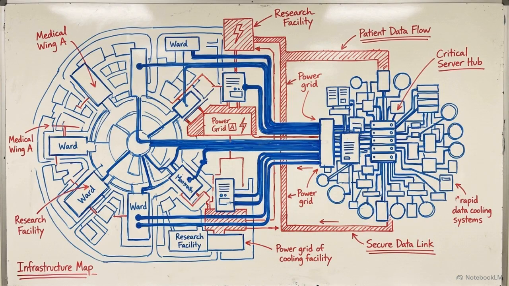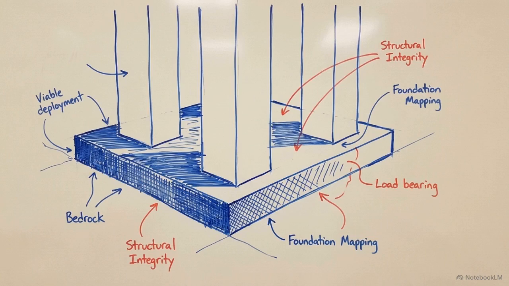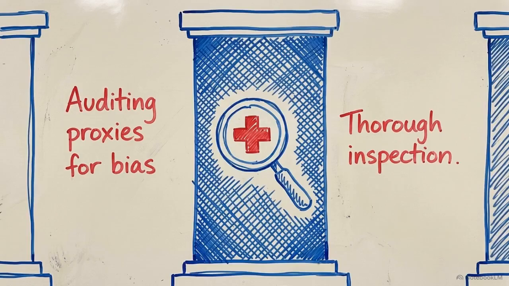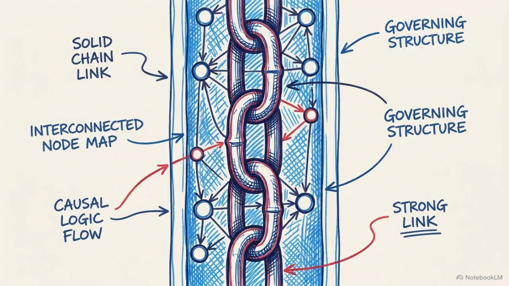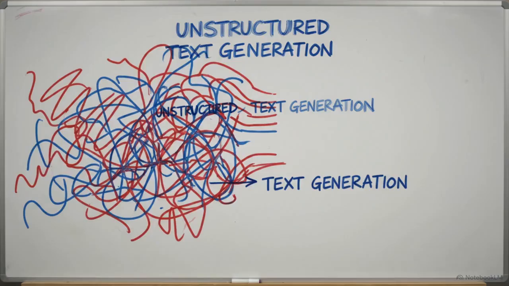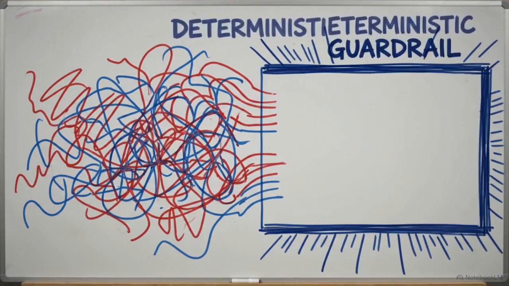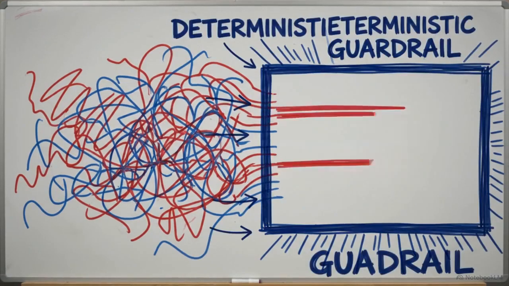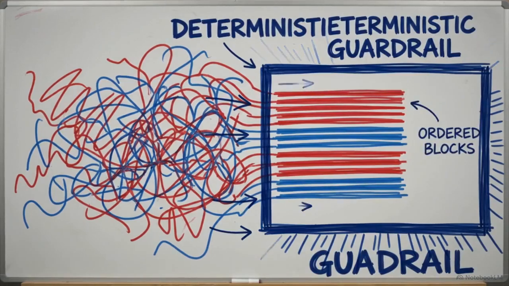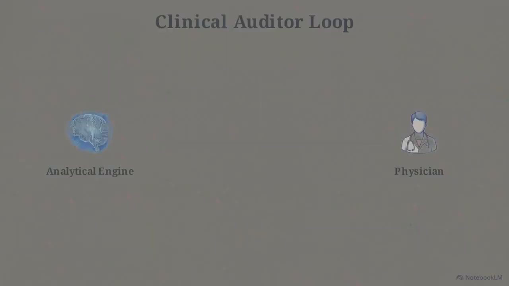Scaling AI out of the laboratory requires zooming out from the model itself and redesigning the surrounding operational infrastructure. A viable deployment rests on 3 pillars: respecting the attention economy, auditing proxies for bias, and governing with causal logic. The industry is currently solving the reliability problem of generative text by wrapping these probabilistic models inside strict deterministic safety constraints. This is the clinical auditor loop.